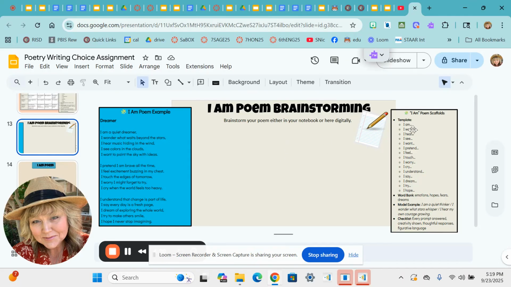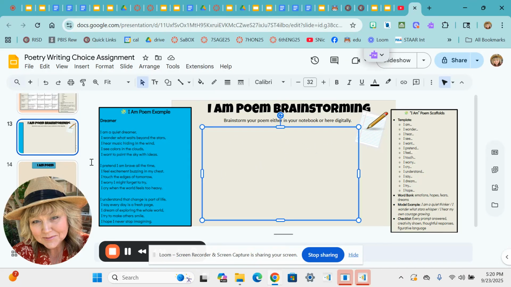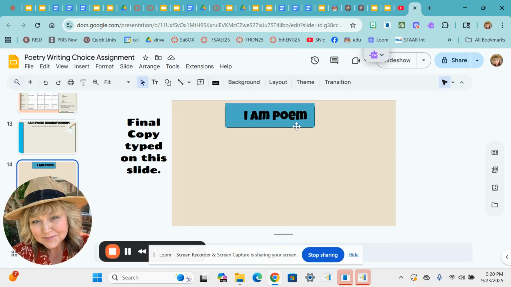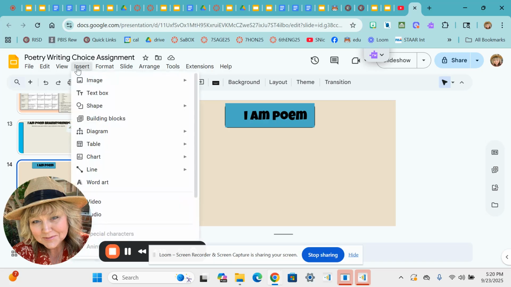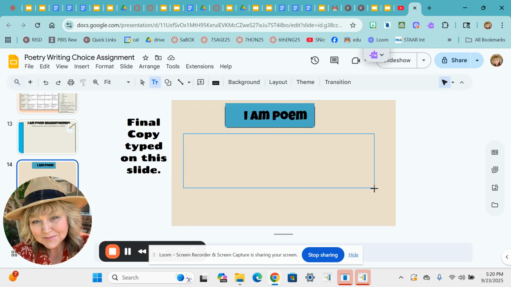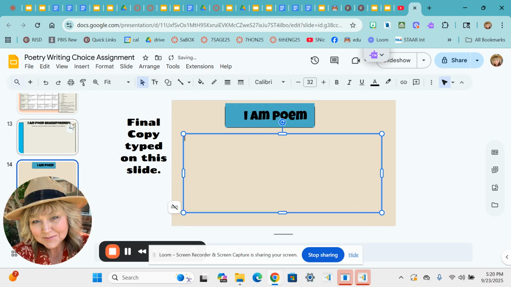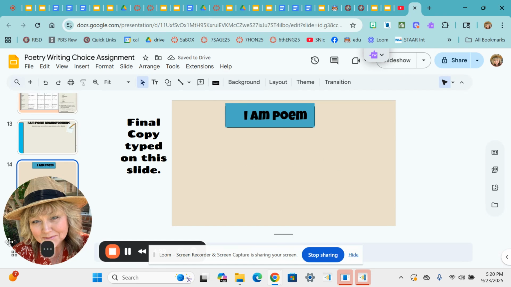And then here's your brainstorming area with your examples and your template. And of course, you can brainstorm digitally or in your notebook. And then you can type your final copy. You can definitely change the background and add images. And then once you are finished with all of this, you will be able to turn it into Canvas for a grade.